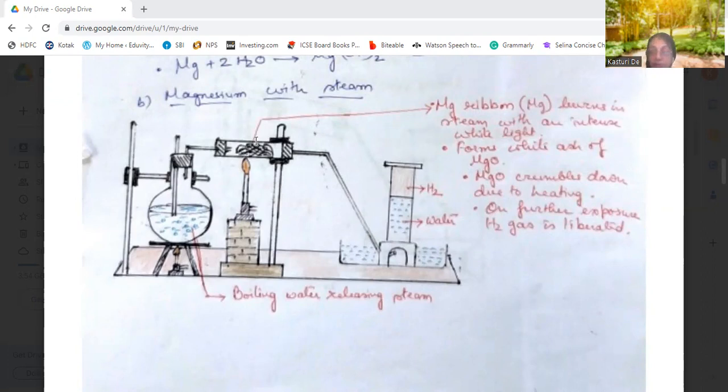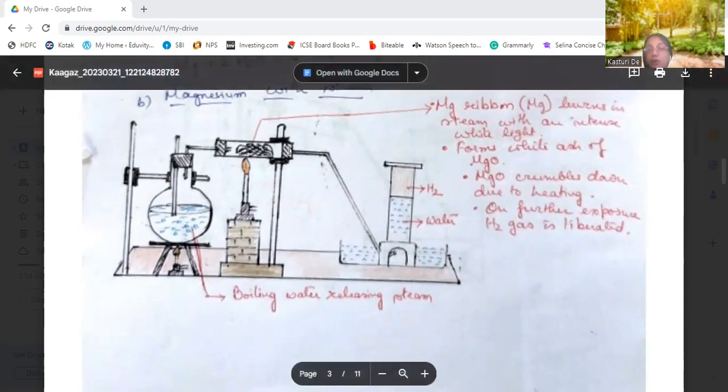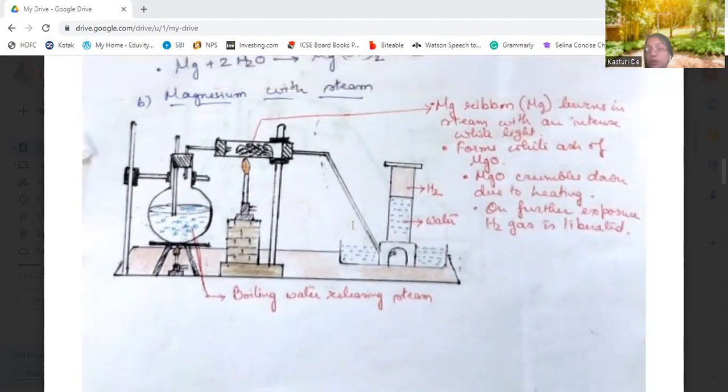Magnesium ribbon burns in the steam and produces intense white light, and white ash of magnesium oxide is produced. This magnesium oxide crumbles down due to the heat, and hydrogen is produced, which comes down through this tube, and through the beehive shelf, it collects over water.